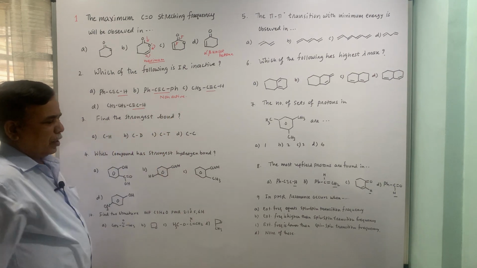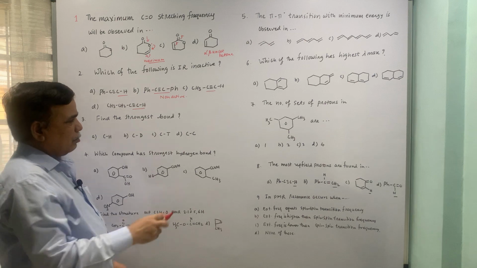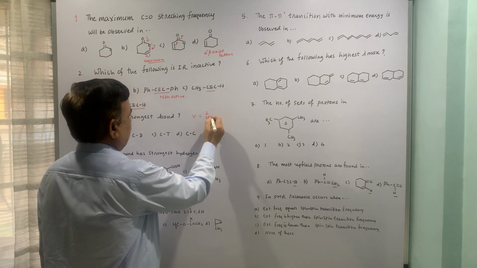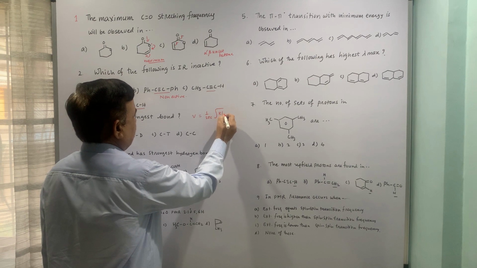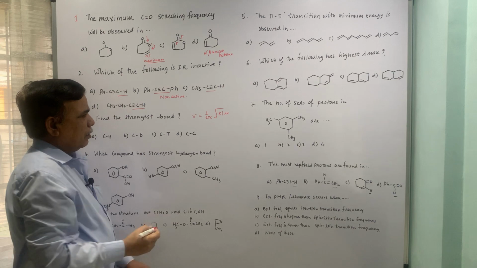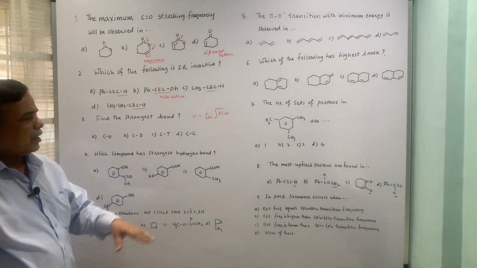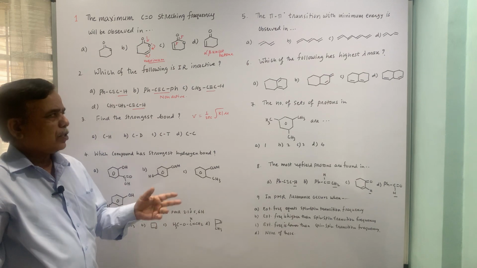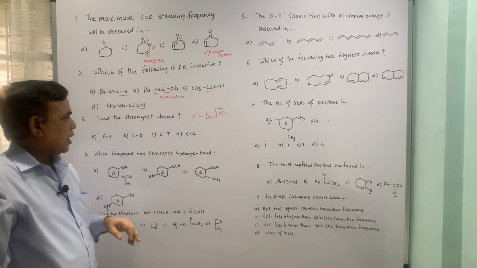Find the strongest bond. For finding the strongest bond, you have to remember Hooke's equation: nu is equal to 1 upon 2 pi c, these are constants, times the square root of k upon mu. K is the force constant and mu is the reduced mass.